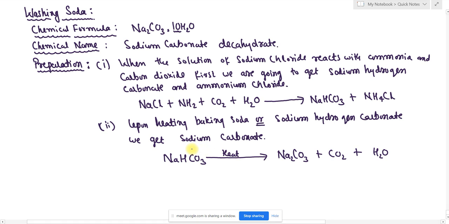Then water molecules are going to be attached to the sodium carbonate.